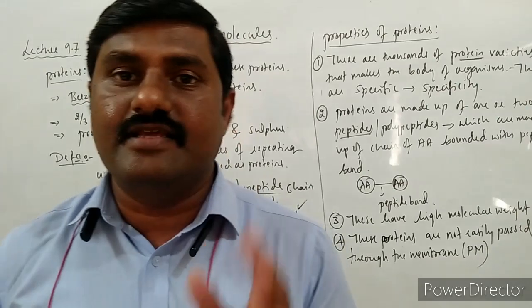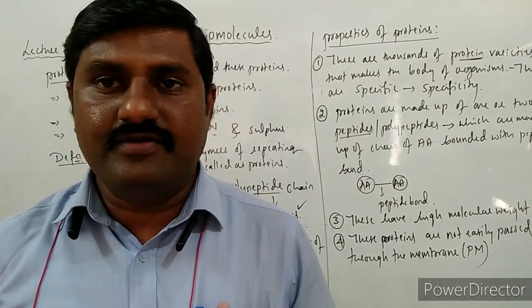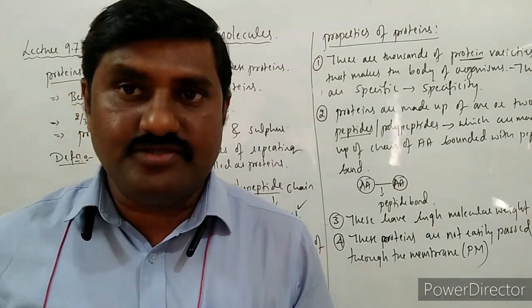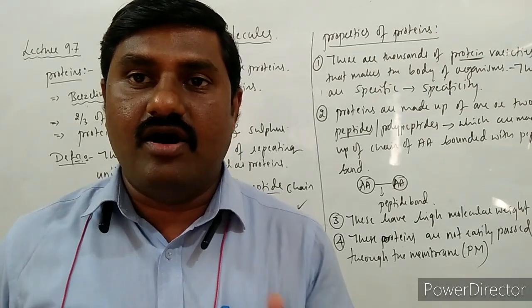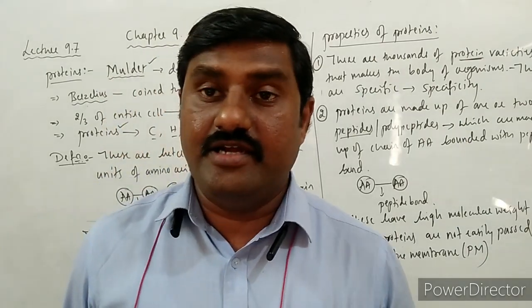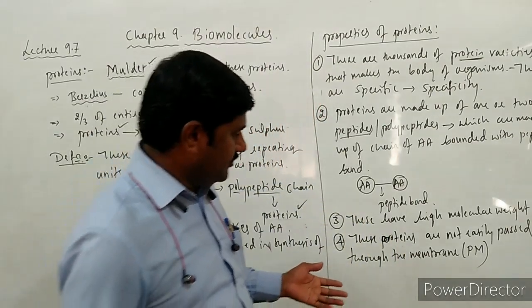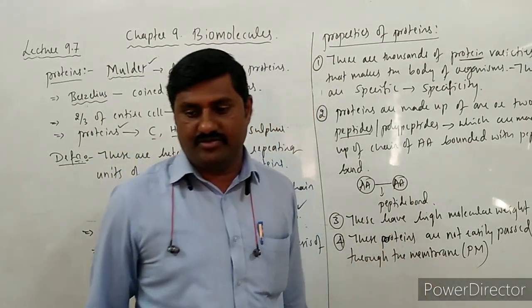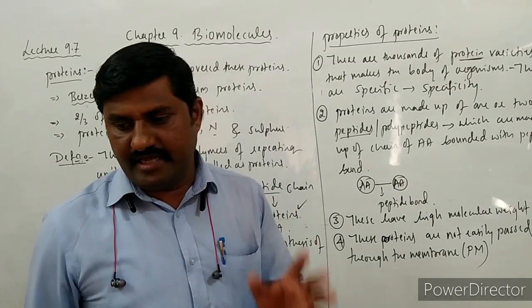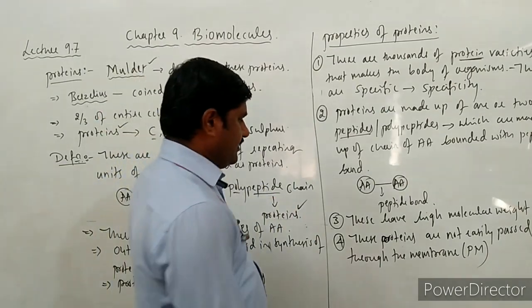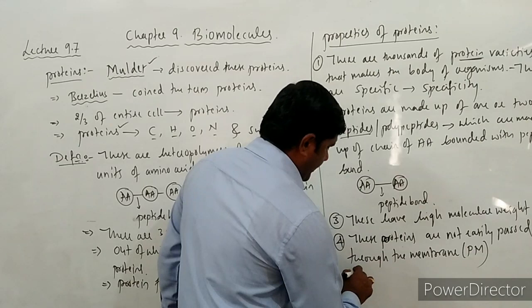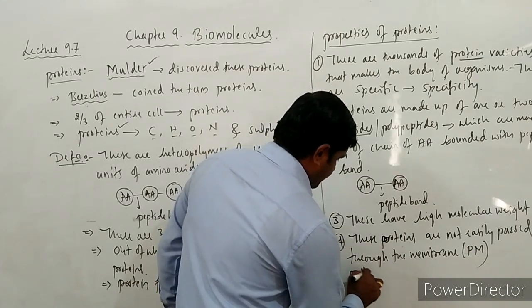Even so, if they have to pass through the membrane, then some active transportation occurs, like endocytosis as well as exocytosis.